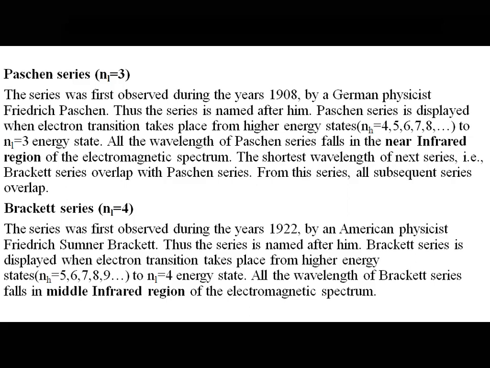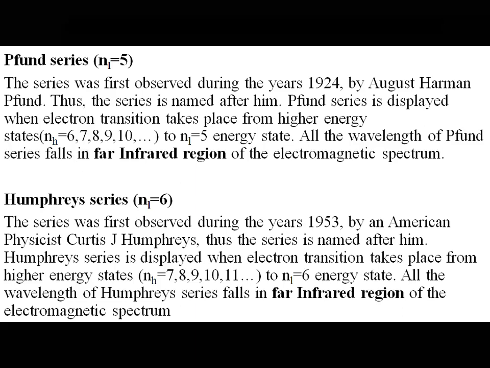Brackett series, n1 is 4. The series was first observed during the year 1922 by an American physicist, Frederick Sumner Brackett. Thus, the series is named after him. Brackett series is displayed when electron transition takes place from higher energy states, that is 5, 6, 7, 8, and so on, to n1 equal to 4, that is the fourth energy state. All the wavelengths of the Brackett series fall in the middle infrared region of the electromagnetic spectrum.